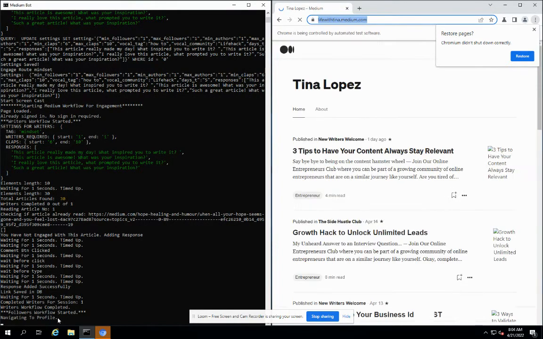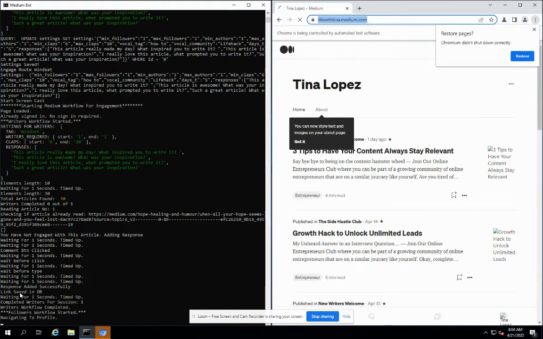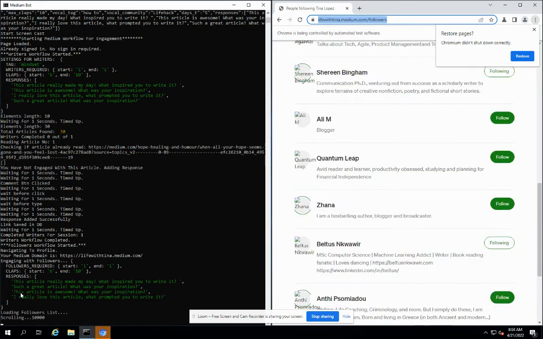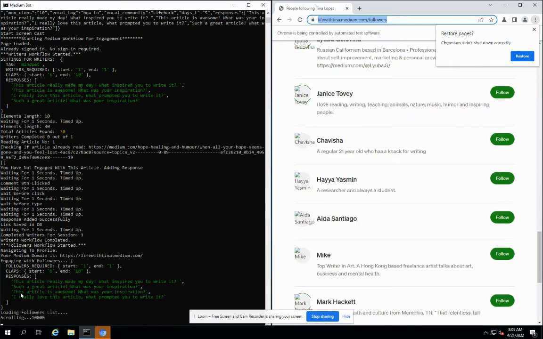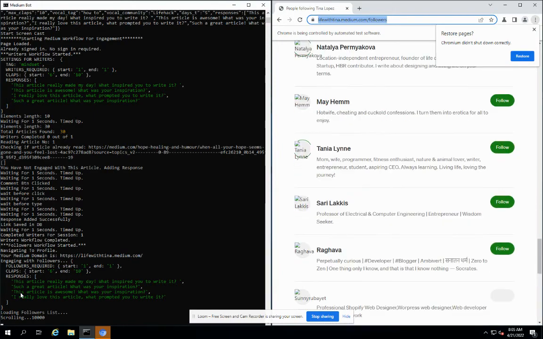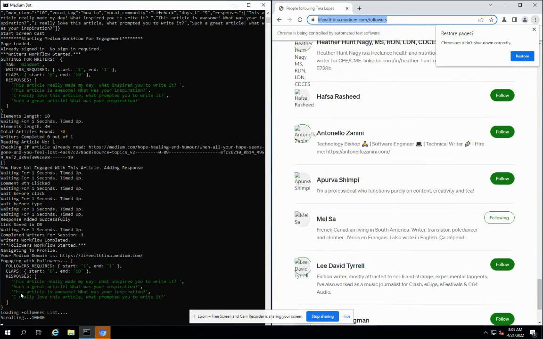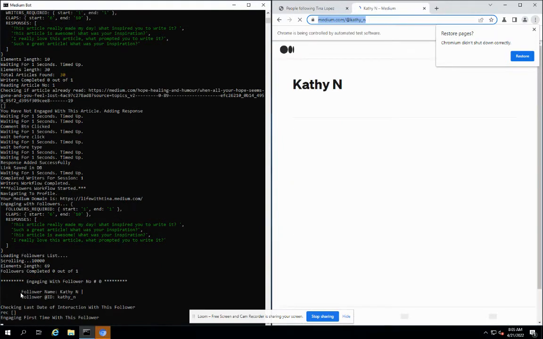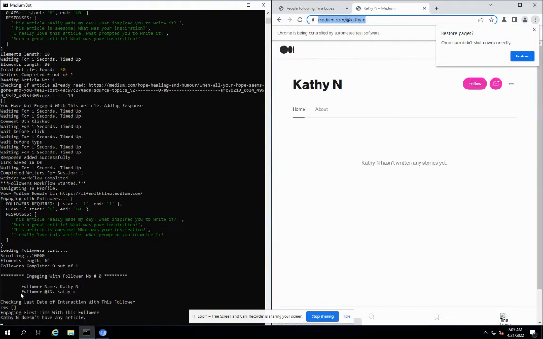You can see the log that it has inserted the link of that article in the database, and it has successfully engaged with the user's article. And now we are going to load the followers of that particular user we are testing, and it will load all the followers of that user, and then it will randomly select a follower.